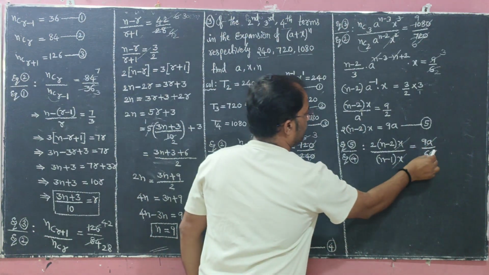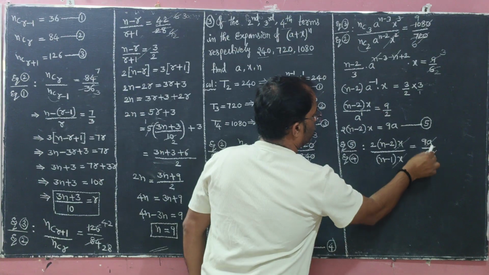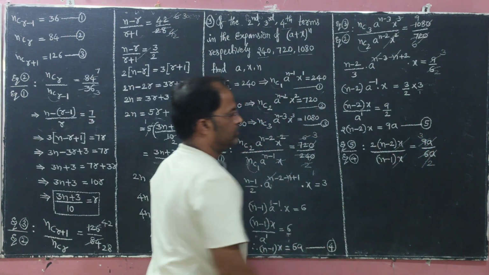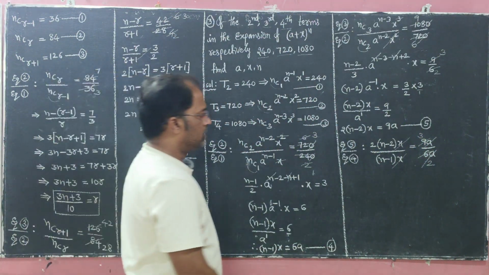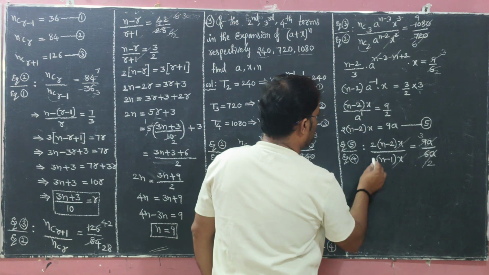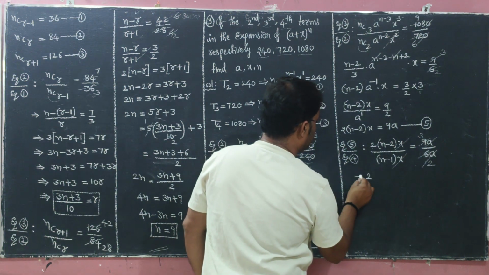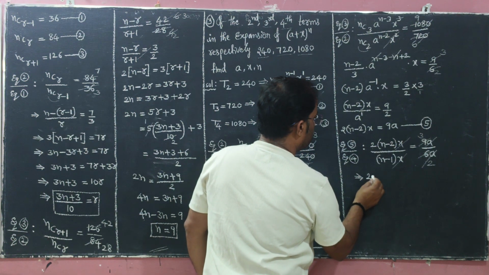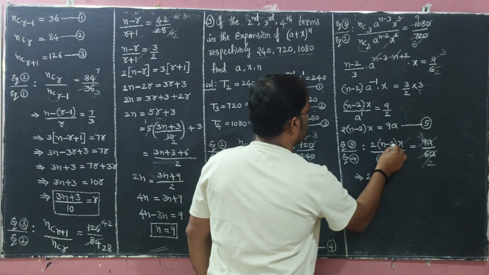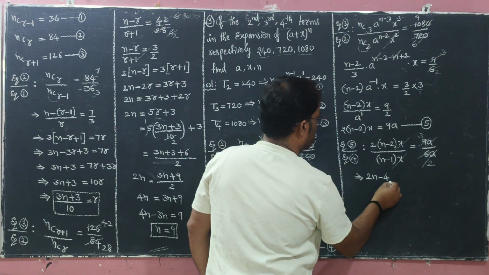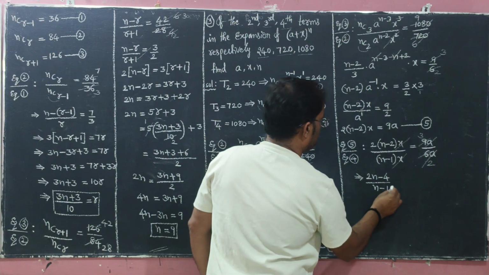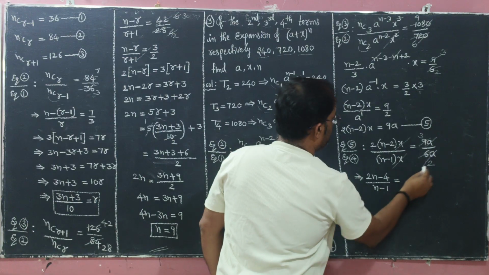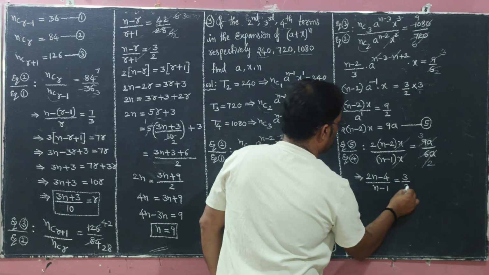And the table of 3: 3 into 2, 3 into 3. Now multiply with 2 into n minus 2 into 2, 4, by n minus 1, that implies 3 by 2 remaining. Okay, cross multiplication.